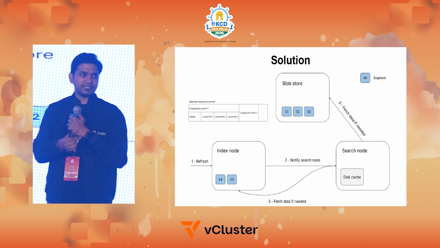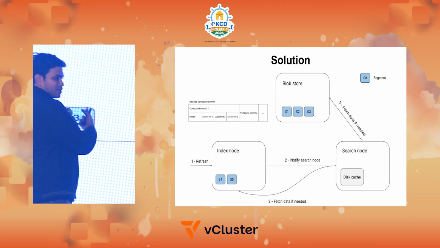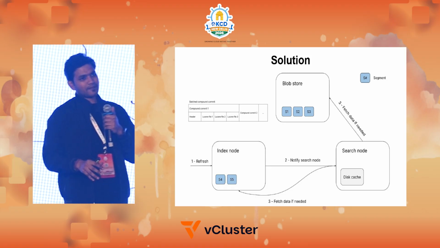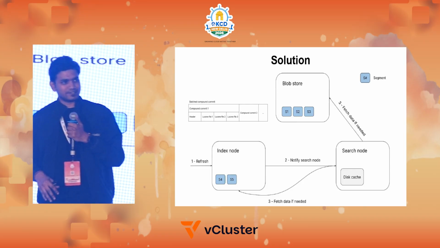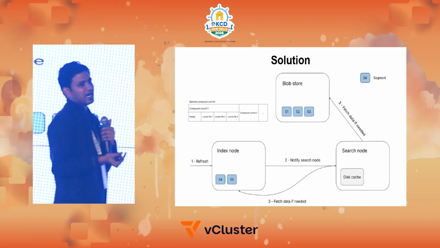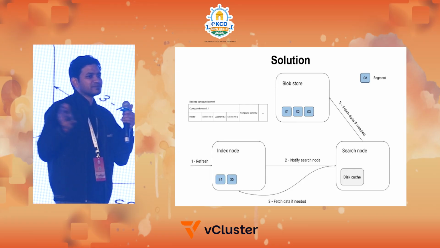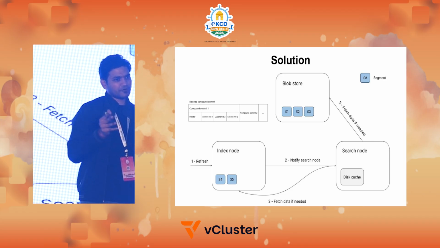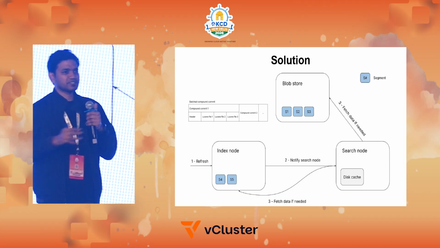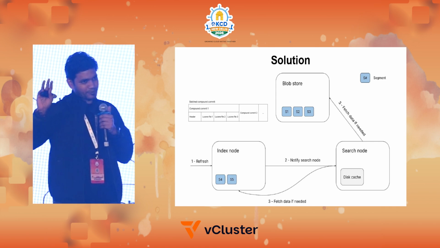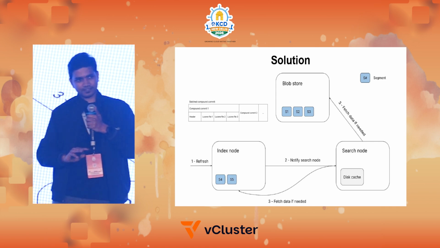Once you have those segment files, you don't immediately send them to the blob store. What happens is we wait, and we create something called a batched compound commit. These files are merged, making sure we have a good 16 MB file, or whatever your tuning parameters say, and then we push it to the blob store. Until then, we wait.